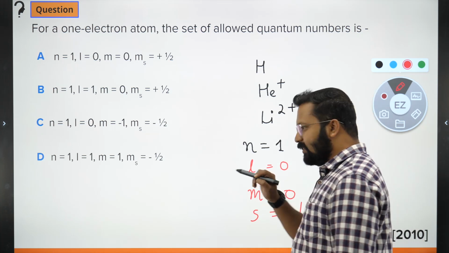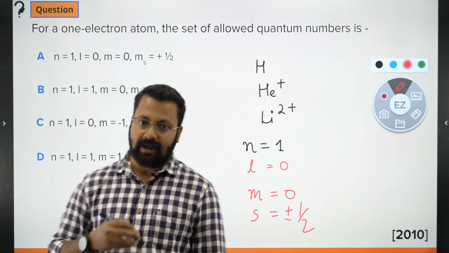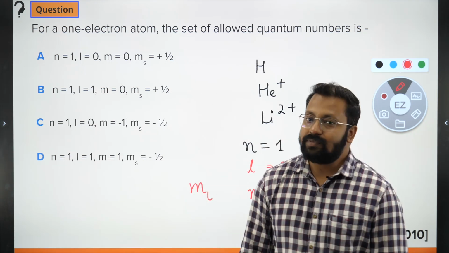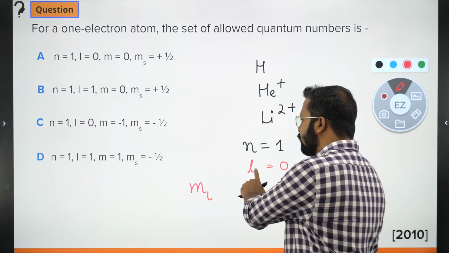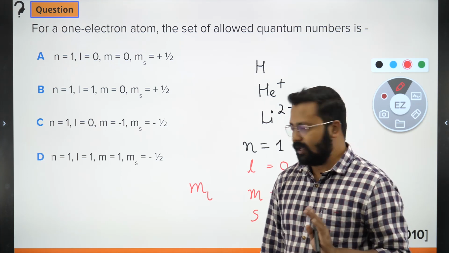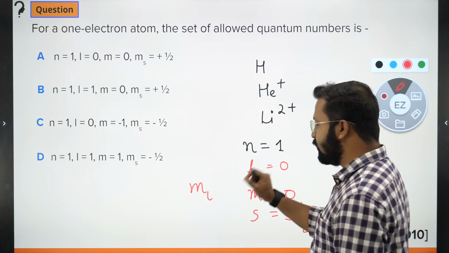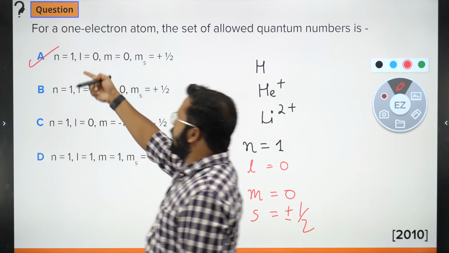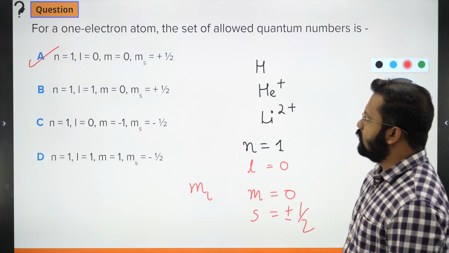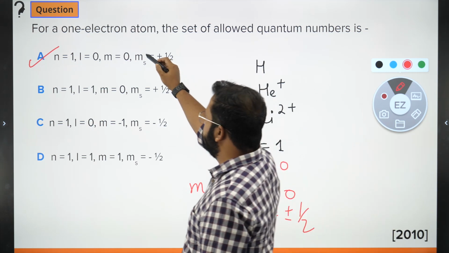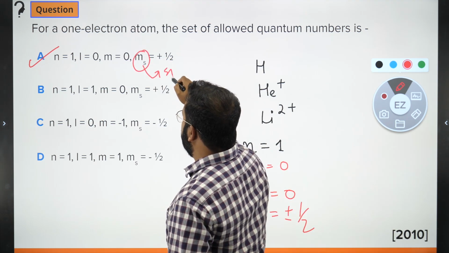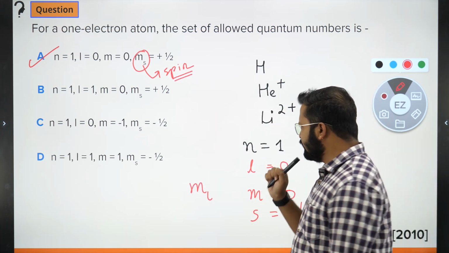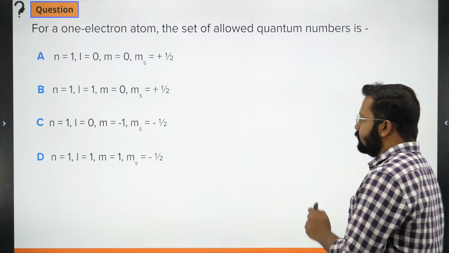Now, one important thing that you should be aware of, that M subscript L, there is a notation M subscript L. M subscript L does not tell us about azimuthal quantum number. It talks about magnetic quantum number. Okay, it is written as L but it is called another representation of the magnetic quantum number. So our right answer for this question should turn out to be A. n equals 1, l equals 0, m equals 0, ms equals 1 by 2. ms means spin quantum number. Clear? Let's go to the next question.